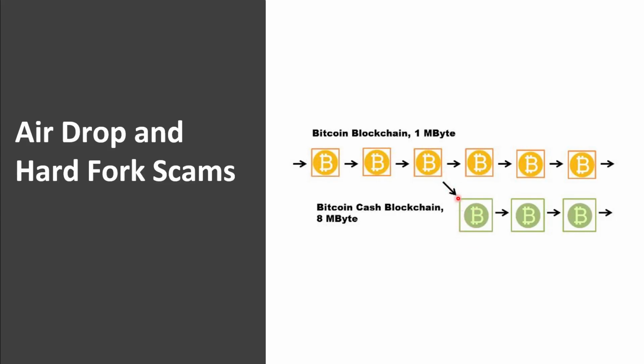At this point, the software is updated to create a new blockchain based on what the new community believes should be the rules in the blockchain. So they had everything in common until this point, and at this point they separate into two divergent, separate blockchains.